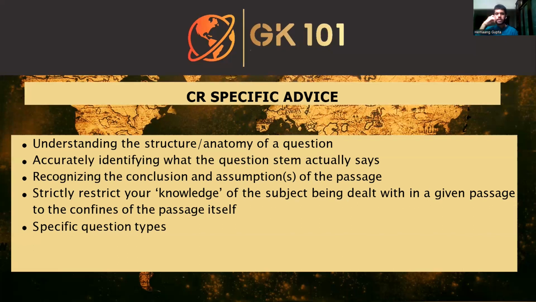CR specific advice. Then finally, the fourth point, and again, this is something that the consortium also explicitly states, that we don't expect you to come into the exam knowing things earlier. Of course, that assumption goes out of the window with respect to GK and quant, but for the reading sections, it's just your aptitude that matters. Knowledge is immaterial, right?